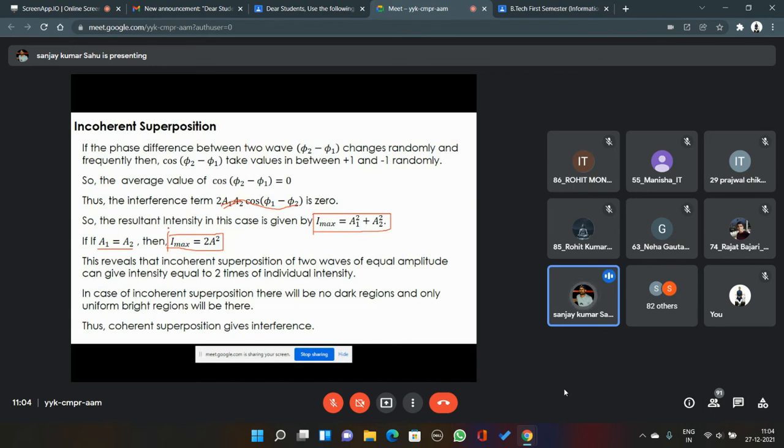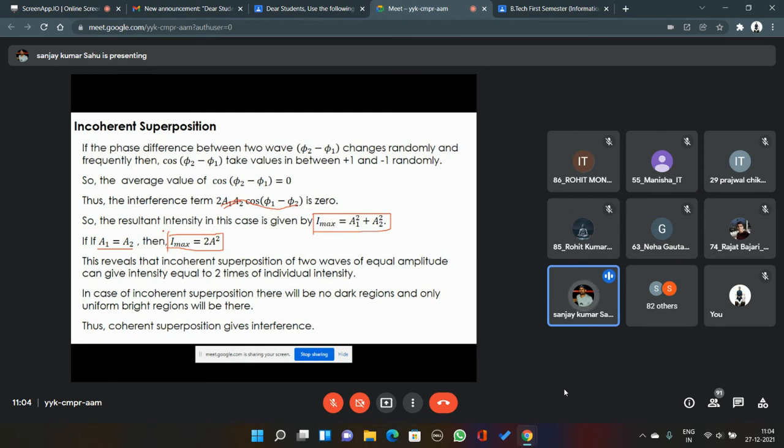So for interference to happen, superposition can be coherent or incoherent, superposition can happen. But what is interference? Interference is the phenomenon in which two waves traveling in a similar direction superpose with each other in such a way that you get alternate dark regions and bright regions. If you are getting that pattern, that is called interference.